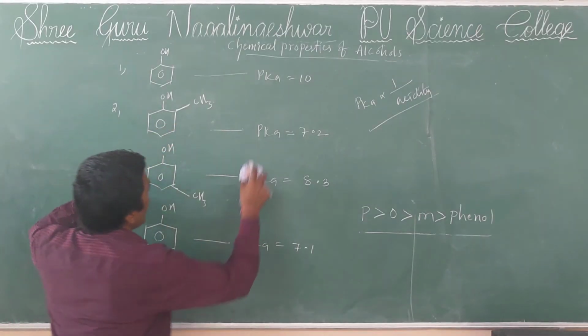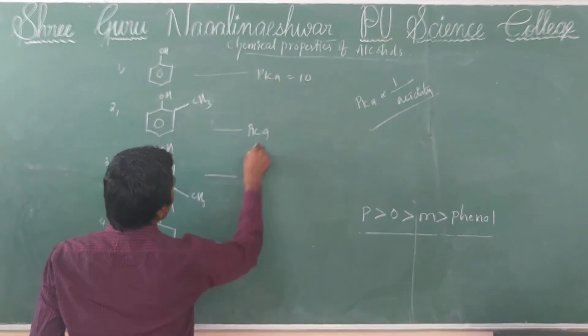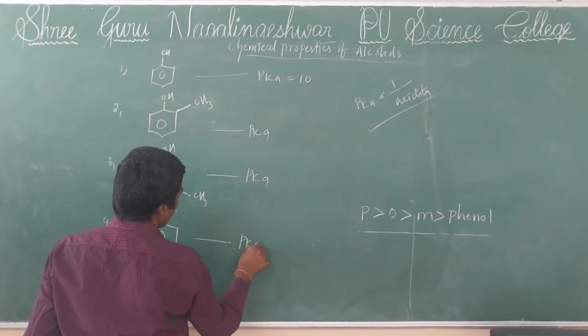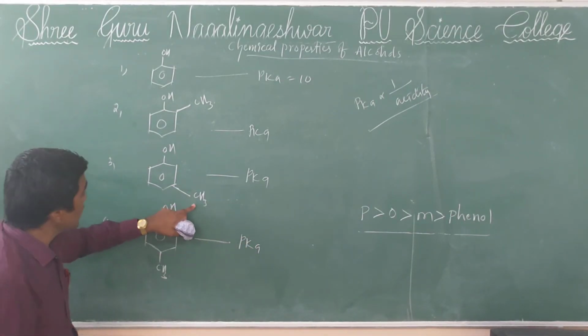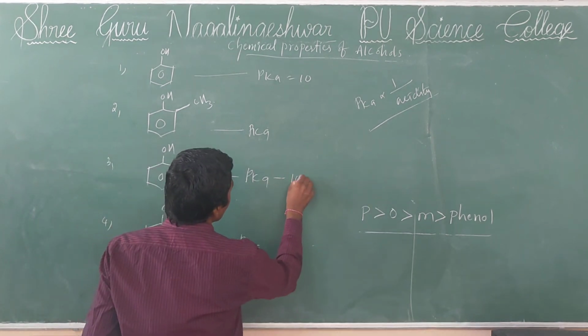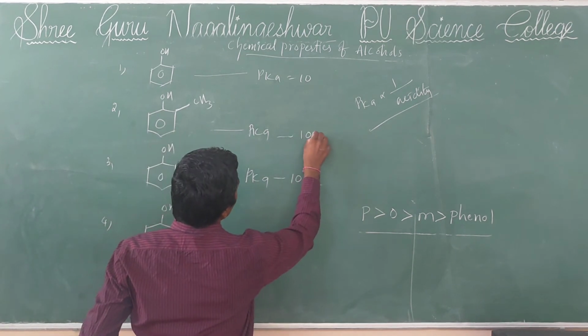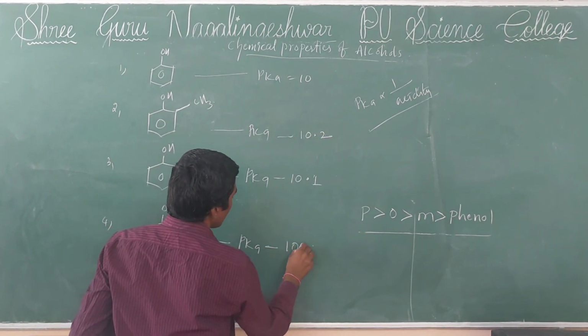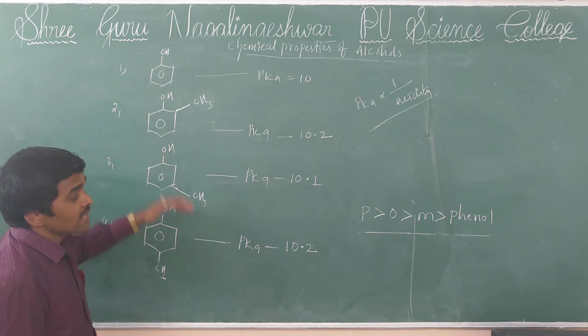Metacresol pKa value is 10.1. Ortho and para pKa values are 10.2 and 10.2.